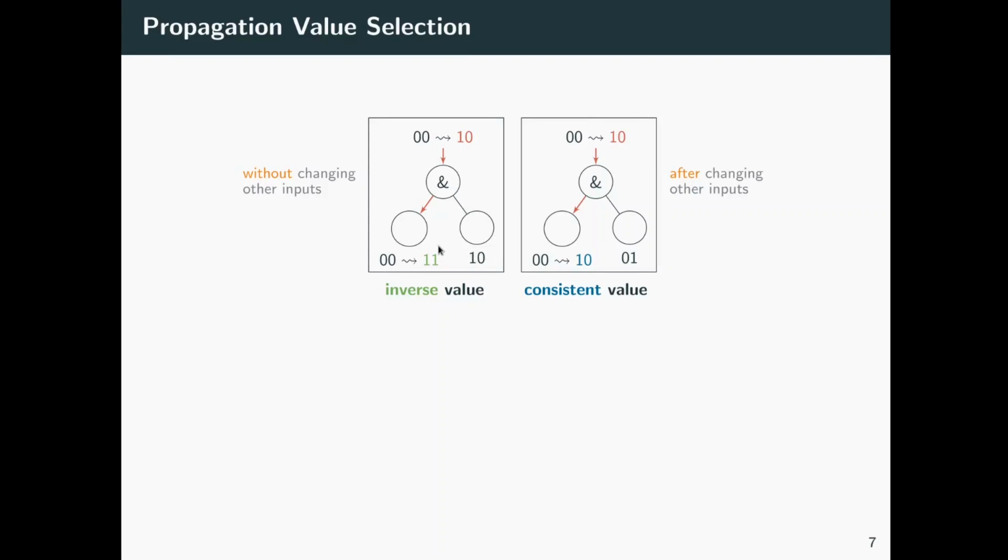Possible inverse values for the left operand are 2 and 3. However, if we change the assignment of the right operand to 1, there is no inverse value for the left operand, but 2 and 3 are consistent values. Note that every inverse value is also consistent, and further, if we do not consider constant bits, consistent value computation is always possible. Now, throwing constant bits into the mix just means that this restricts our choice of possible values further. For example, here on the left-hand side, if we assume that the least significant bit of the left operand is constant 0, then the only possible inverse value for the left operand is 2.